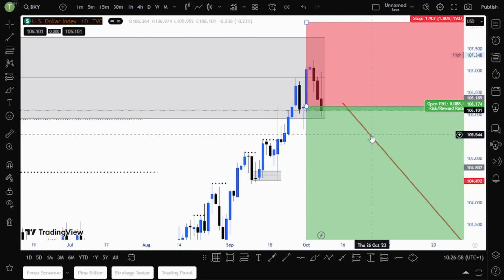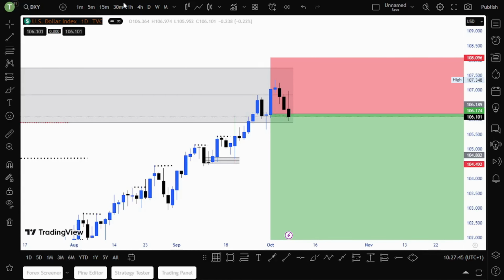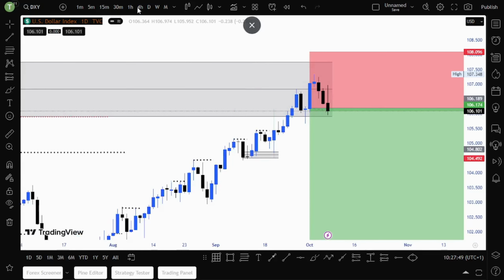if you check nicely, we broke out of this trend line. As you can see here, we can draw a trend line, and then we broke out of this trend line. So unfortunately, I don't trade trend lines. I use the smart money concept, which is supply and demand, POIs.